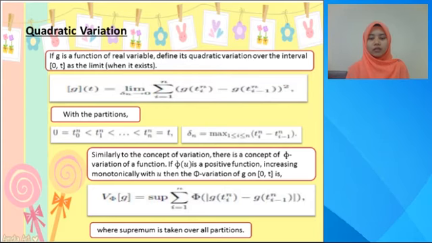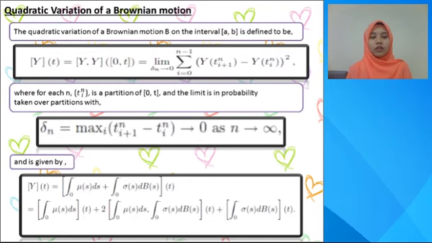Similarly to the concept of variation, there is a concept of p-variation of a function, where the p-variation is the supremum of the summation from i equal to 1 to n of |g(t_i) minus g(t_{i-1})| to the power p, where the supremum is taken over all the partitions. Like before, quadratic variation is a p-variation, and Brownian motion also has a quadratic variation.